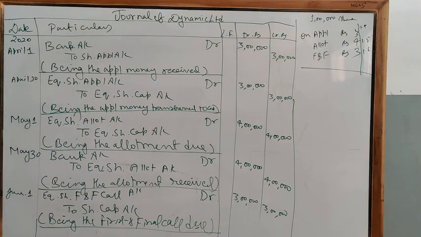Clear? After this, you have to pass the entry for receiving the call. So bank account debit to equity share first and final call account. Clear? In this way, you are supposed to pass the journal entries and solve numericals. Clear?